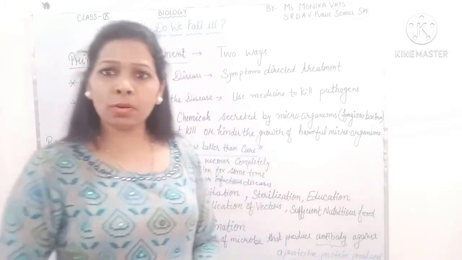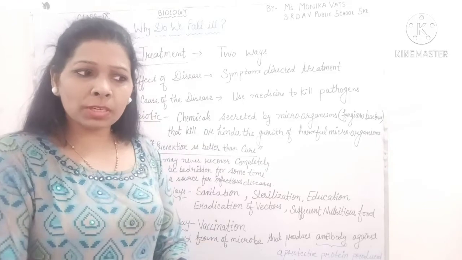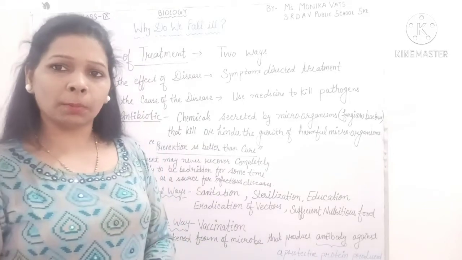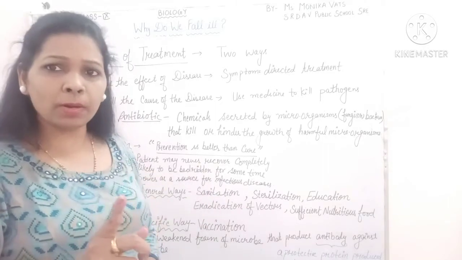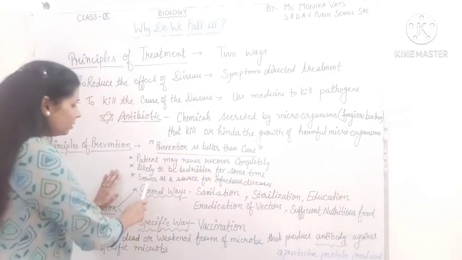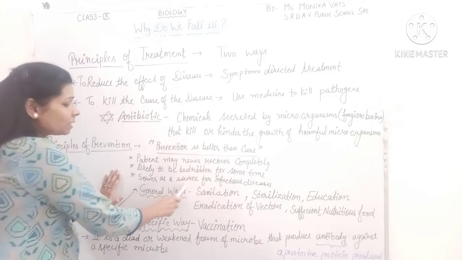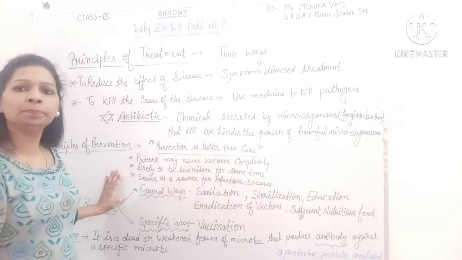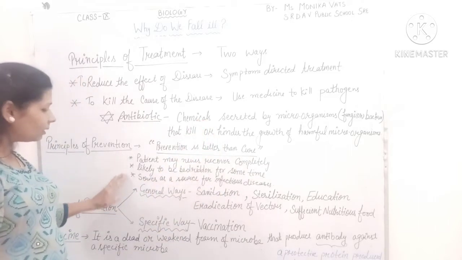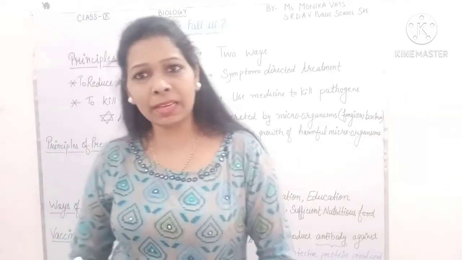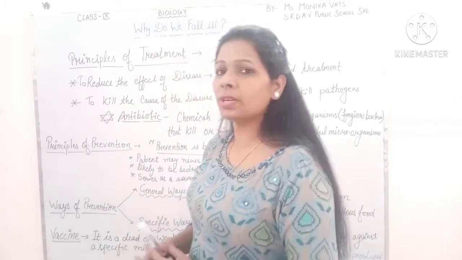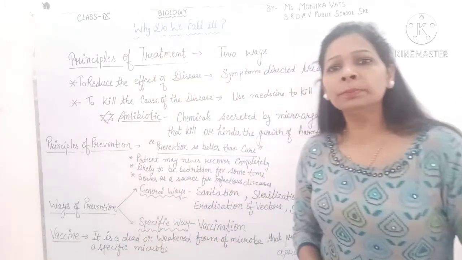Like in the case of corona, why is a corona patient isolated from others? Why does that patient have to be isolated? Only because of one reason, that the patient serves as a source for that corona disease. So basically, other than these three, a lot of problems will have to be faced by the patient if the patient is suffering from any kind of disease.